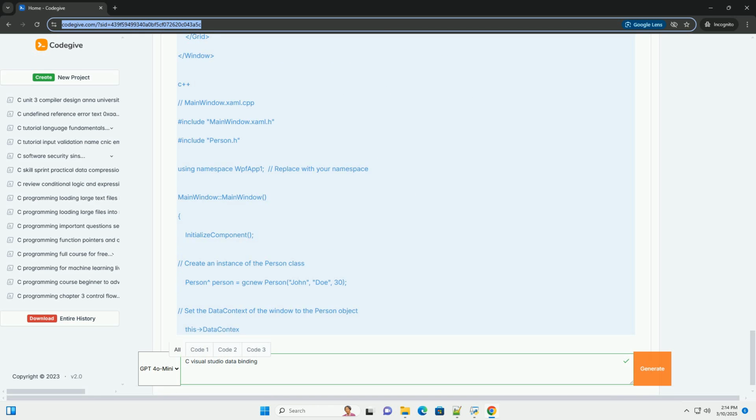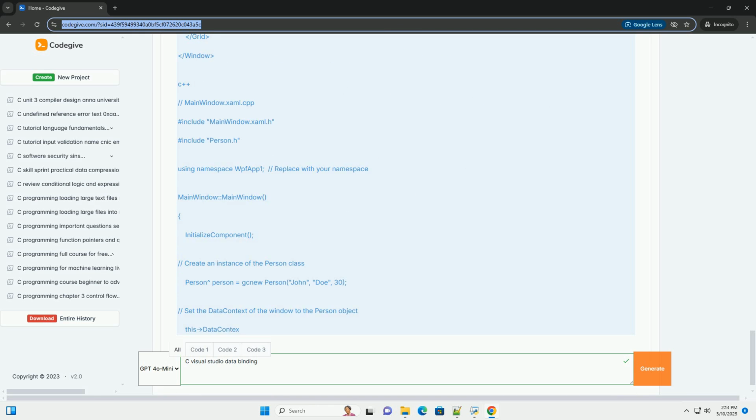Key improvements and considerations. Error handling. In a real-world application, you'd want to add error handling to validate the data entered by the user. For example, you might want to ensure that the age is a valid number. You can use WPF's validation features or write custom validation logic. Data conversion. The example uses simple string and integer values. If you need to work with more complex data types, for example dates or currencies, you'll need to use data converters to transform the data between the source and the target.